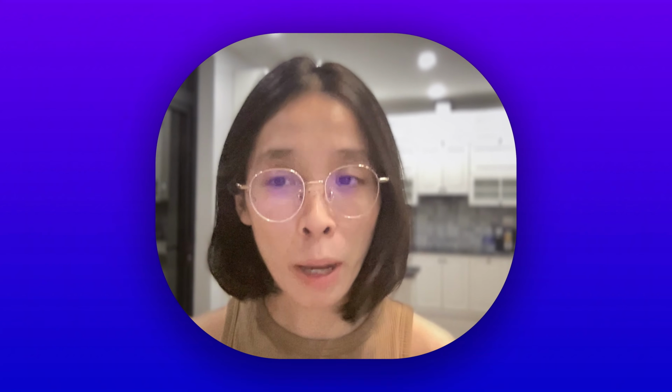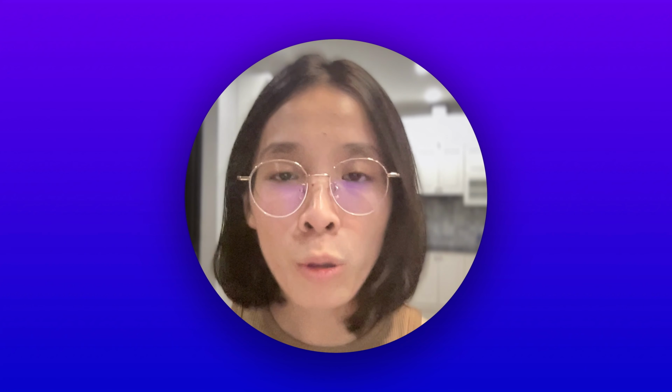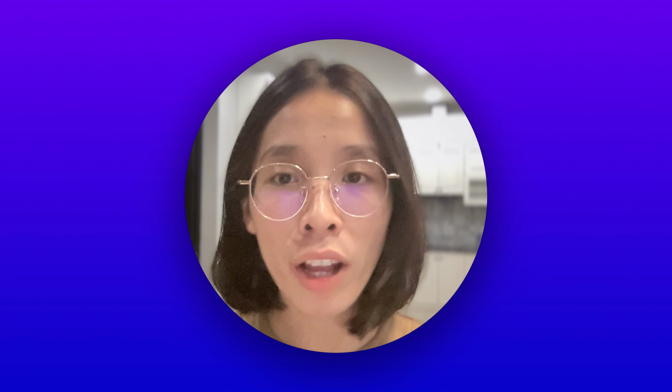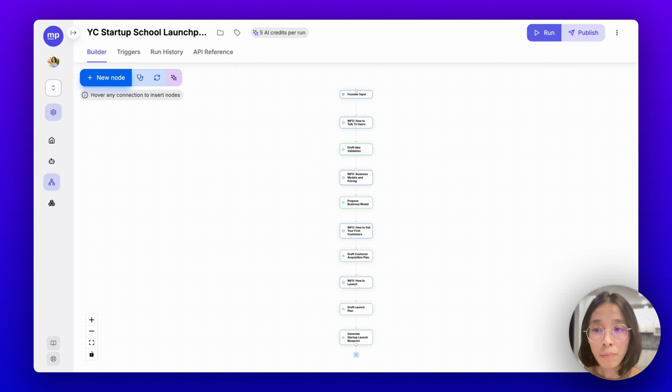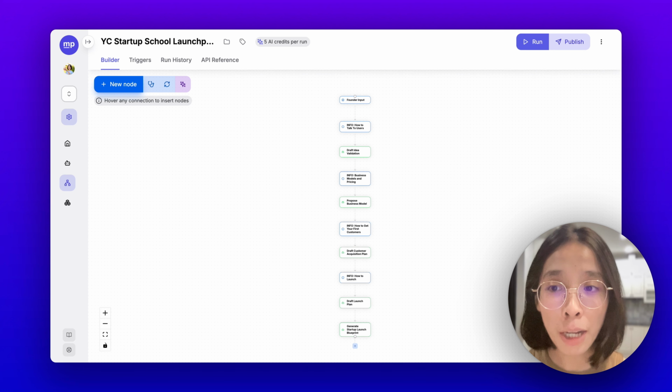Hey guys, on MindPal, you can create AI-guided implementation tools in the form of AI agents and multi-agent workflows like what I'm sharing on the screen for your team, clients, and audience. These AI workflows alternate very seamlessly between human input steps and AI execution steps.